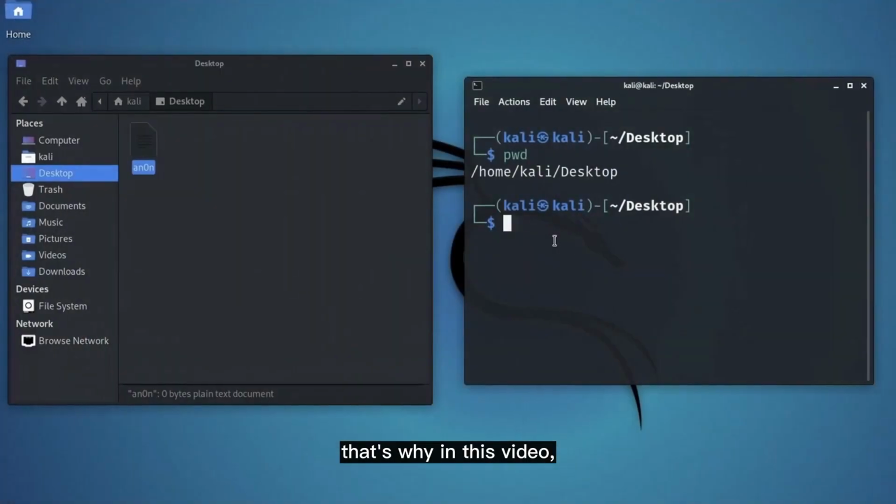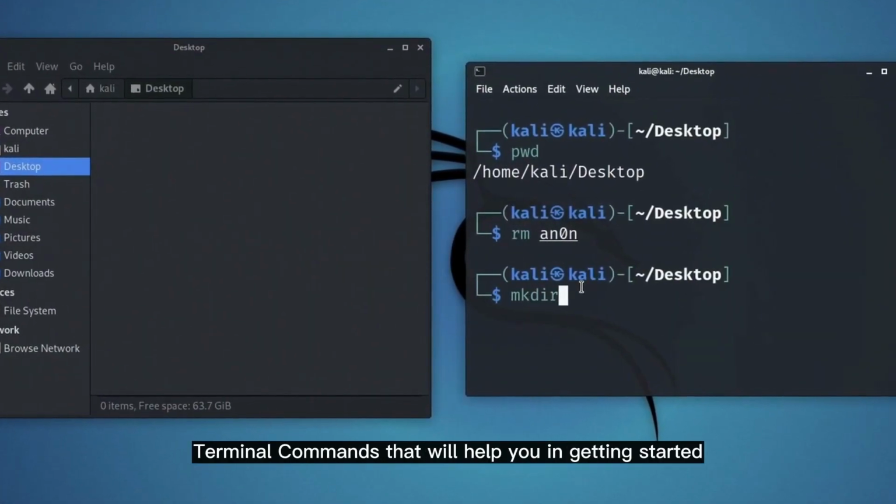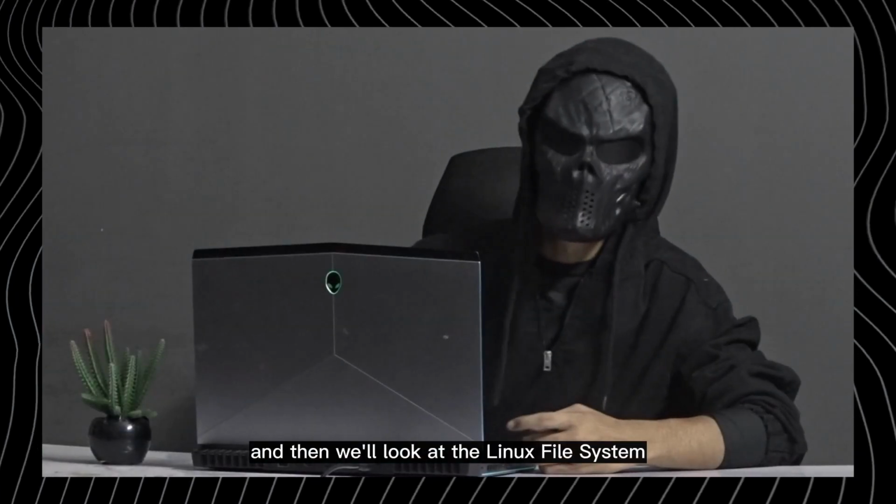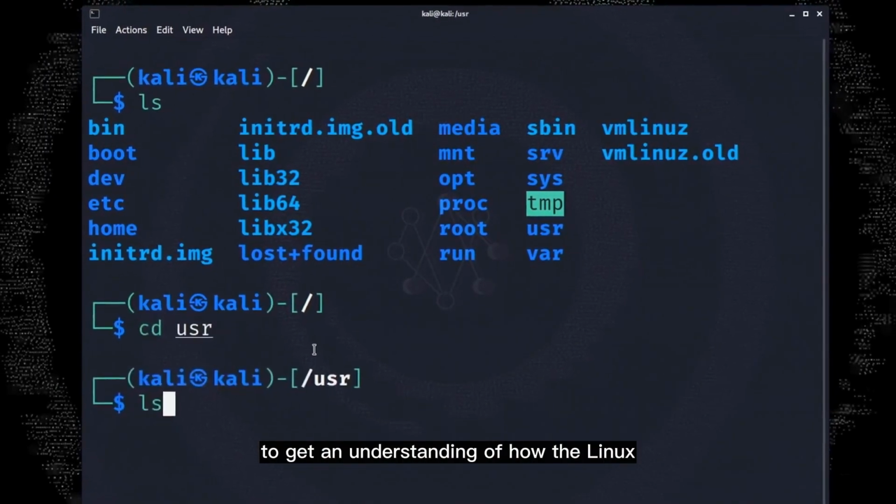That's why in this video, first we're gonna cover some basic Linux terminal commands that will help you in getting started, and then we'll look at the Linux file system to get an understanding of how the Linux operating system works. So let's get started.